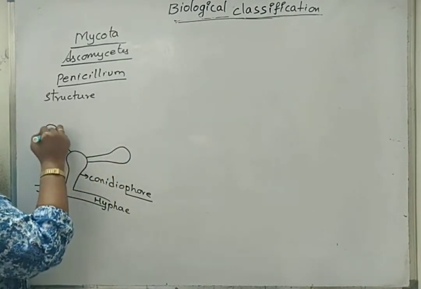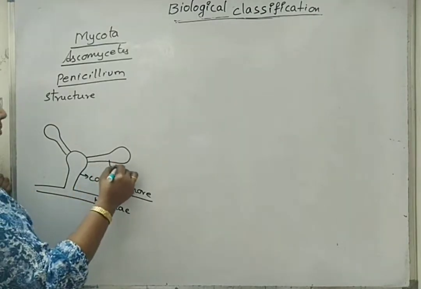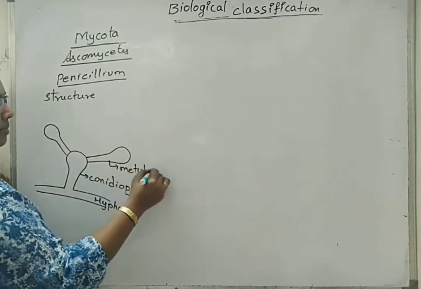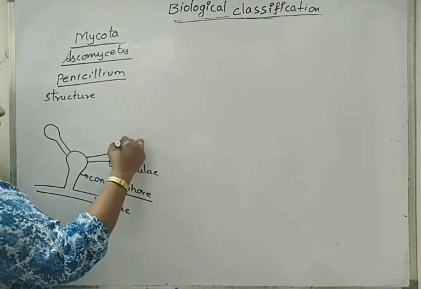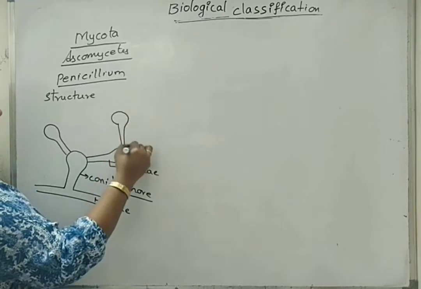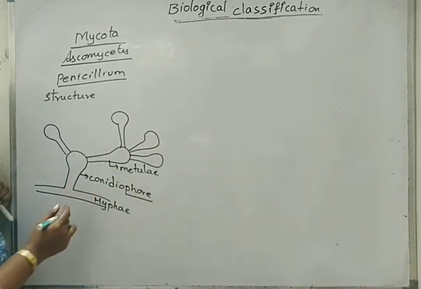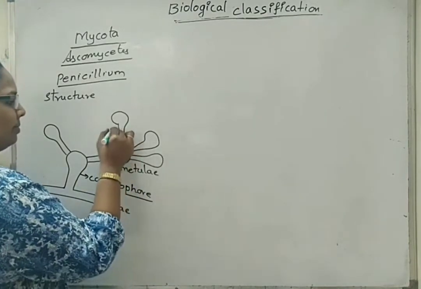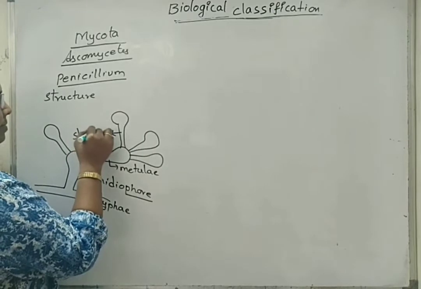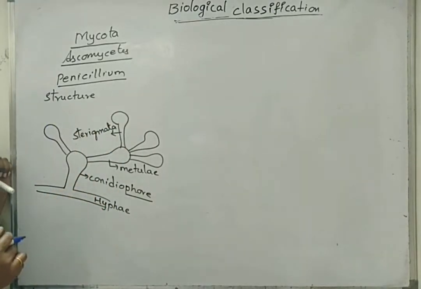The conidiophore bears other special structures called metulae. These metulae in addition bear other structures called sterigmata.